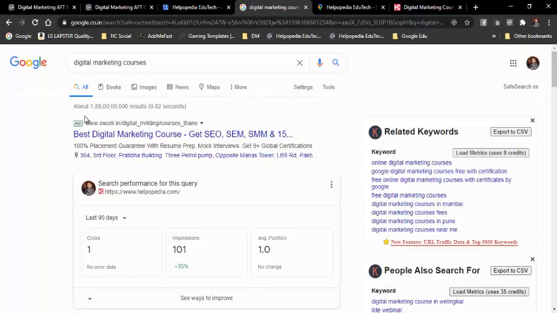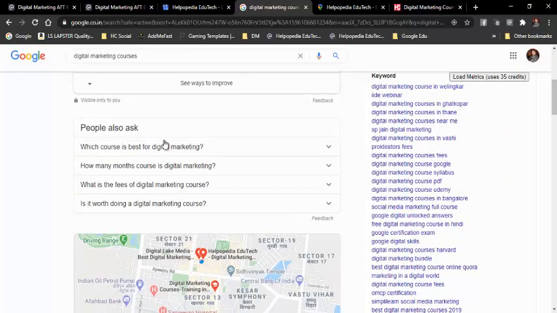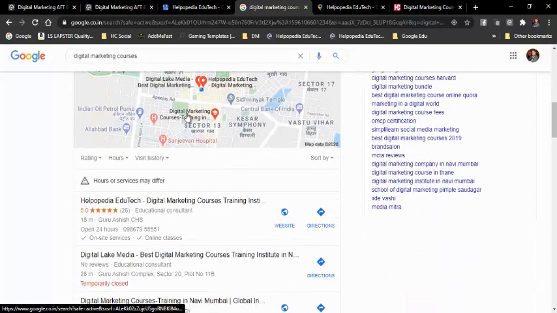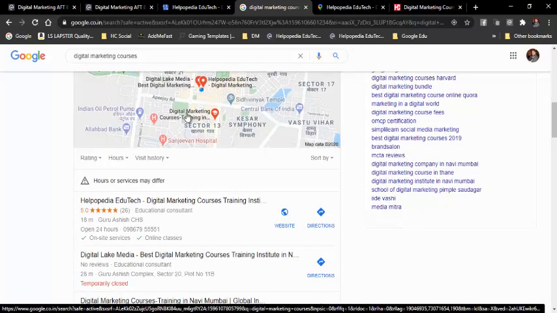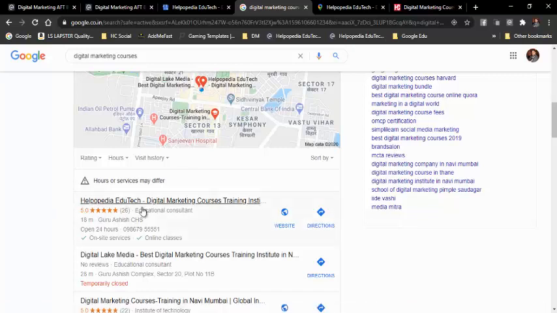If these people stop paying, then their ad will also go away from here. So that will vanish. But this is going to stay over here for life, as long as we are doing business with Google and our listing is there in Google My Business. So you can see my listing is over here. The first listing is mine, and the second listing is also mine.